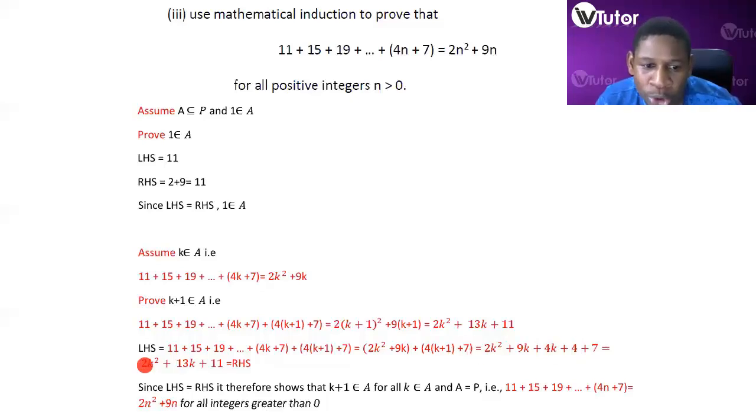So this is equal to 2k squared plus 13k plus 11, which is equal to the right-hand side. Since the left-hand side is equal to the right-hand side, it shows that k plus 1 is an element of A. For all k an element of A, this proves that A is in fact a subset of P, and that the equation holds for all integers greater than 0.